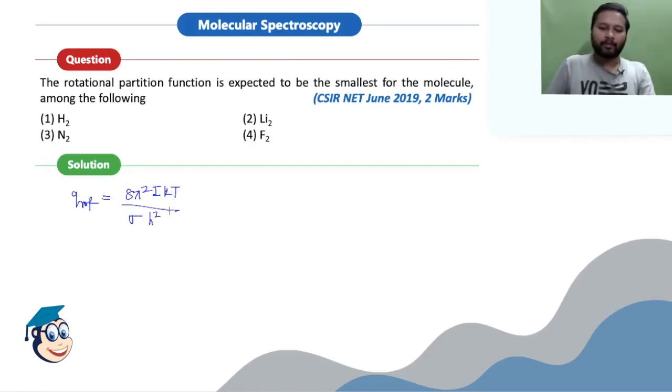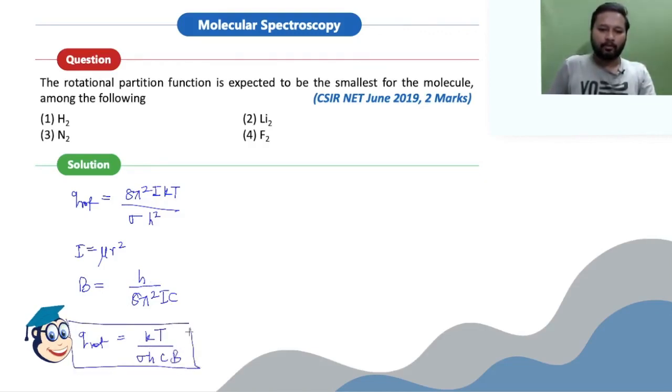Now you know where I is your moment of inertia, right? And you can write I equals mu r square, where mu is the reduced mass and r is the distance, the radius basically. You know that the rotational constant B is given by h upon 8 pi square I c. That's the formula for your rotational constant. Now you can substitute all these values and you will get a new formula for Q rotational, and that is going to be kT divided by sigma h c B.